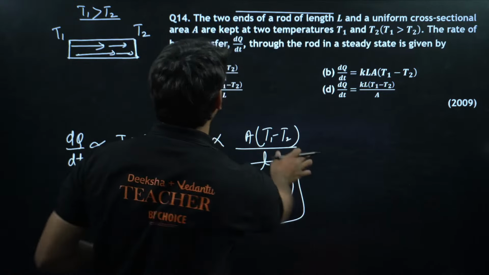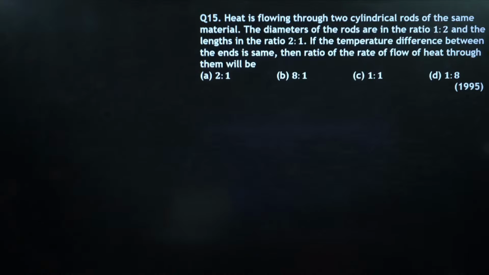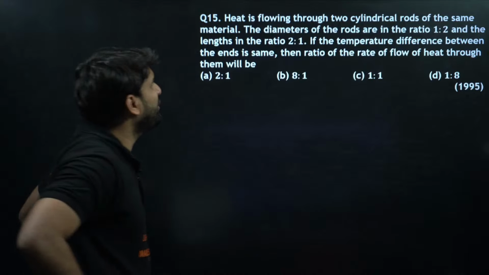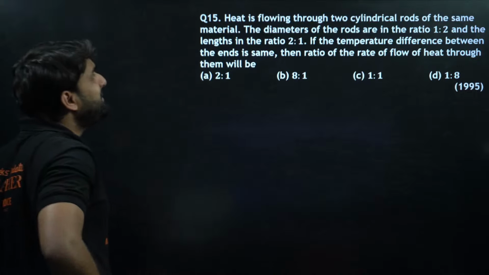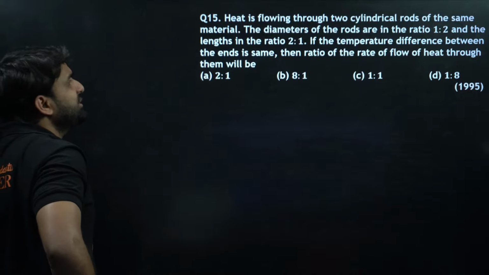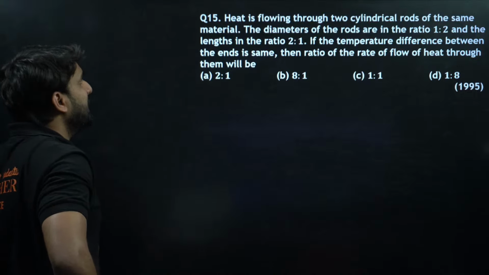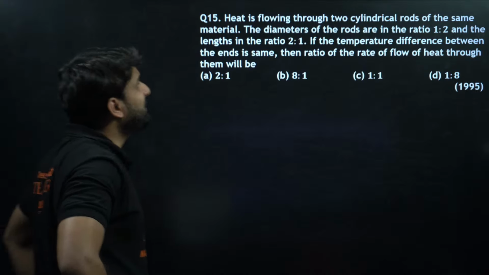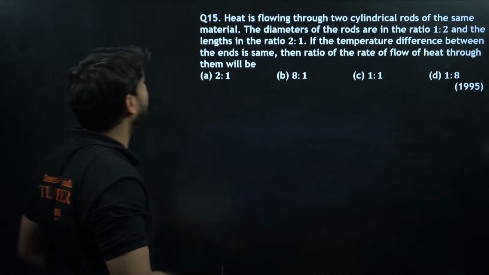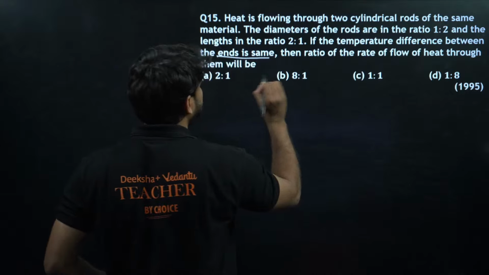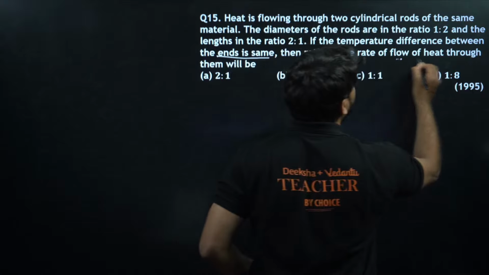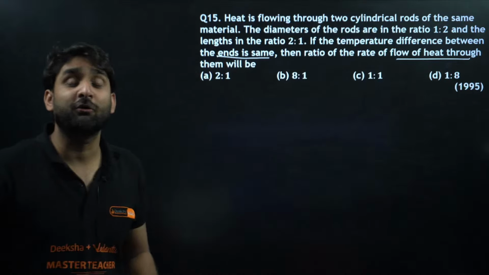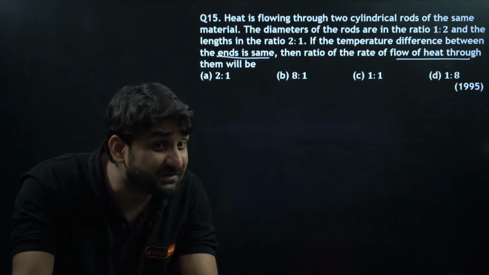Moving to the next question, question number 15. Heat is flowing through two cylindrical rods of the same material. The diameters of the rods are in the ratio 1:2 and the lengths in the ratio 2:1. If the temperature difference between the ends is the same, then the ratio of flow of heat, again we are talking about the flow of heat, it means heat transfer.